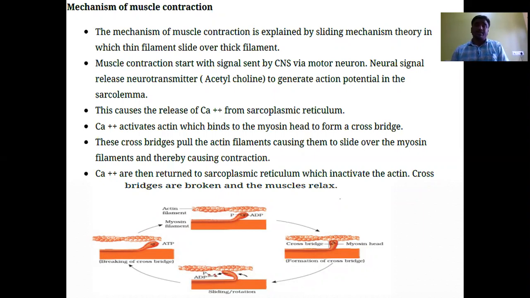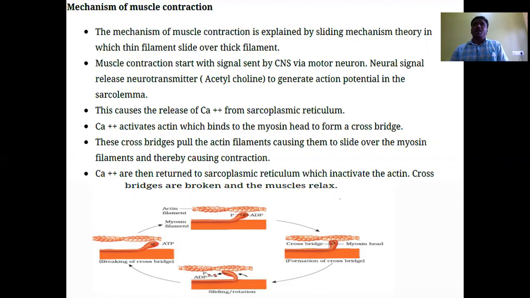When the action potential spreads to the T-tubule of the triad system, it stimulates the terminal cisternae to release calcium ions into the sarcoplasm. When calcium ion concentration increases in the sarcoplasm, calcium ions bind with troponin C. When calcium ions bind with troponin C, the tropomyosin complex is moved away from the active sites. Now, active sites are exposed to the myosin heads.